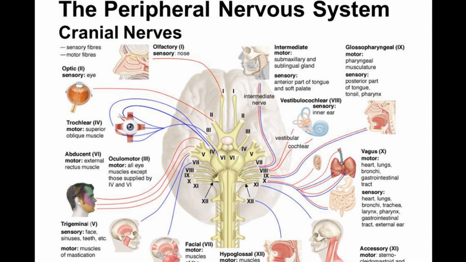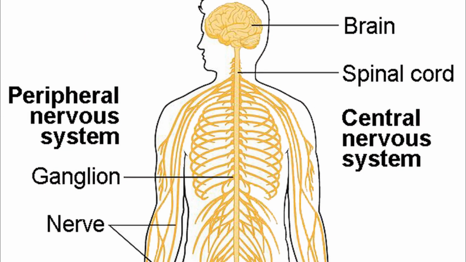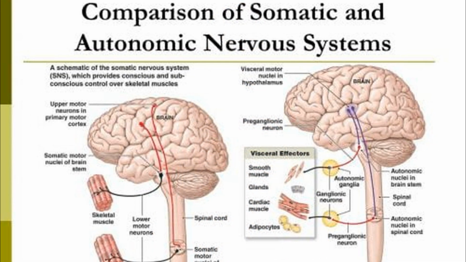The peripheral nervous system. It consists of the nerves passing to and from the central nervous system, reaching out to all parts of the body. The peripheral nervous system further consists of two subdivisions, that is, the somatic nervous system and autonomic nervous system.